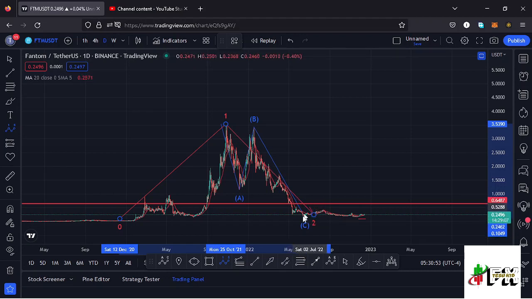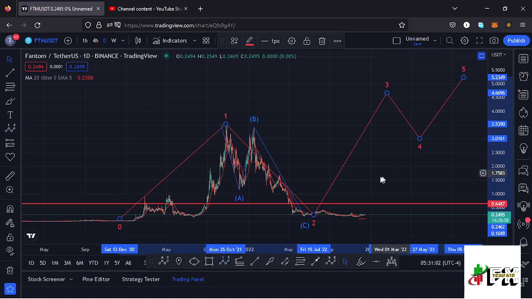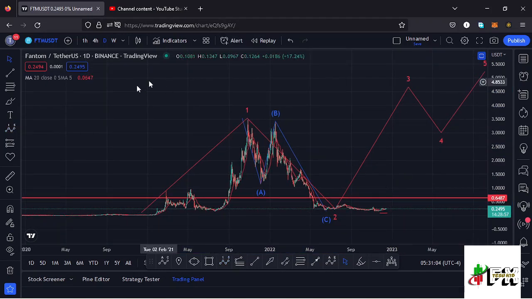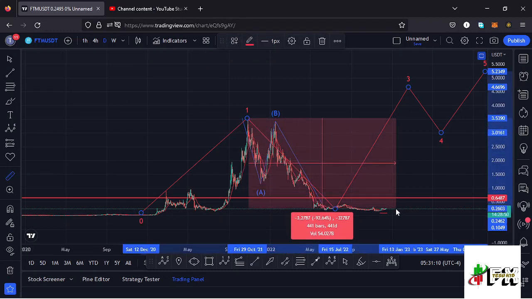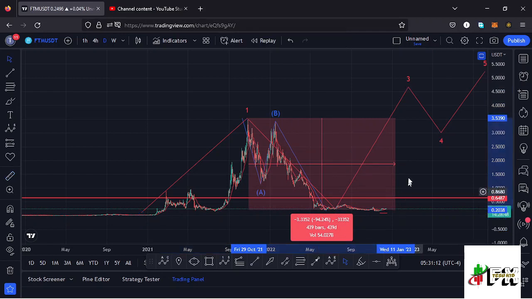After seeing the low for that higher Elliott wave count 2, whatever we expect next is a bounce to the upside in the formation of a higher Elliott wave count 3, before we see a wave 4 and then continue pushing even higher in the formation of that wave 5. Getting a little bit into the details of this Elliott wave structure and measuring from the all-time high, you can see that Fantom is down more than 94%, and that means there are chances that we might have seen the low for that wave 2, and that very soon we are going to see that bounce to the upper side in the formation of this wave 3.